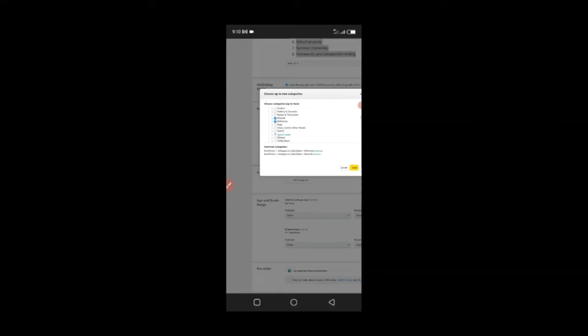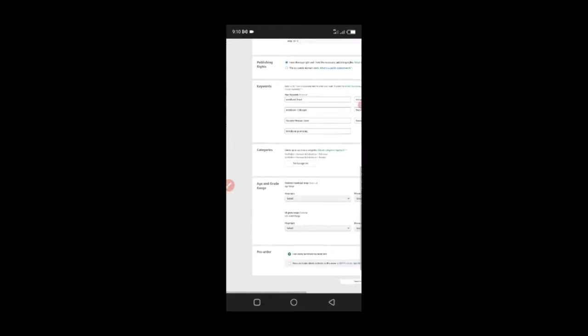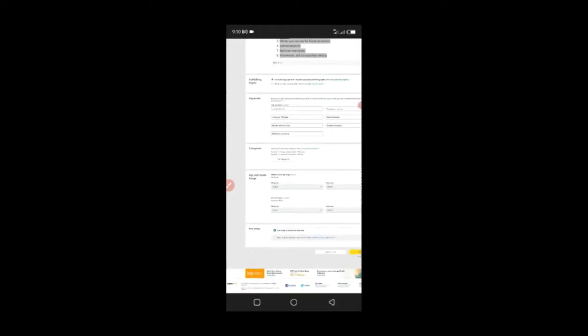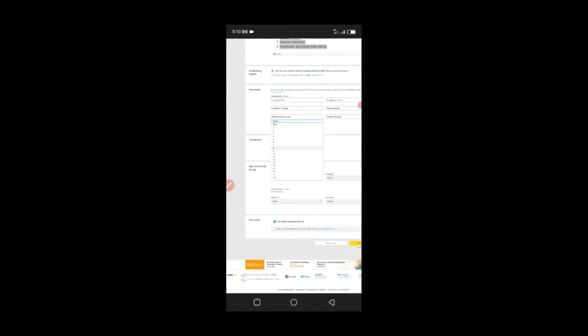This is not an appropriate category for this, but because I can't seem to expand this education and reference, I'll just go ahead and save. And once you save, your categories will be saved. And then you look for age and grade range. So for US grade range, US age range, I'm going to choose from 8 to 18 plus.